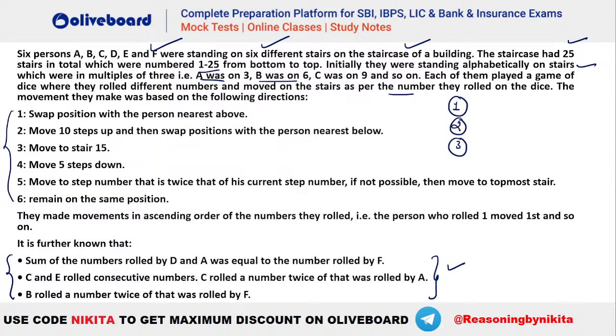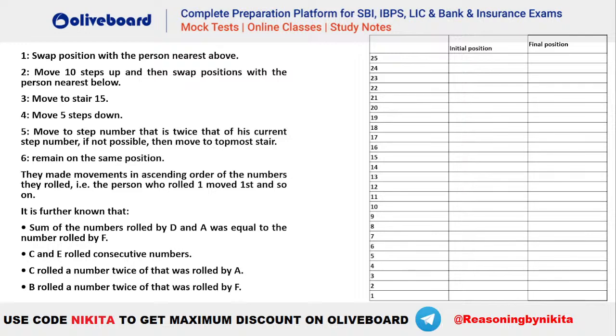Now they start to play a game of dice, right? And they move as per the numbers they have rolled. And also it is given that the movements have to be in ascending order. That is, the person who rolled one has to make the first movement here. Okay. So first of all, we know the initial position very easily. So let's write it down. A is at 3, then B will be 6, C will be 9, D will be 12, E will be 15, and F will be 18, right? This is the initial position here. Are we done? Absolutely great.